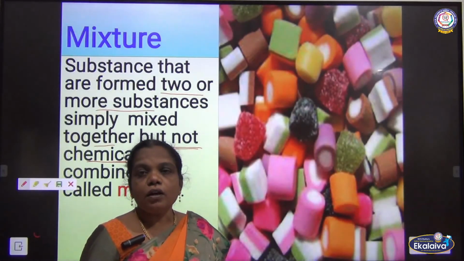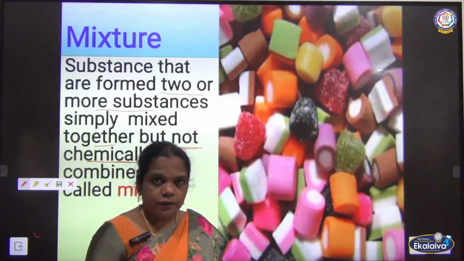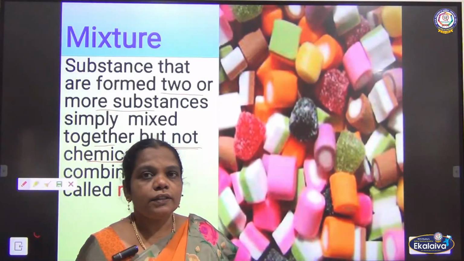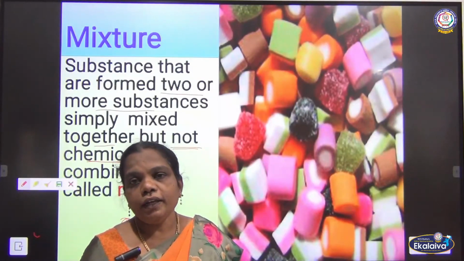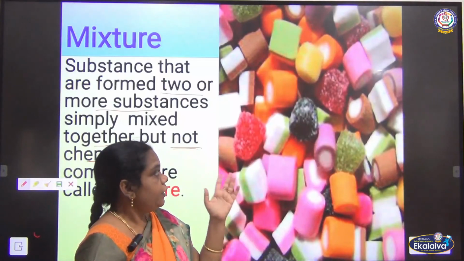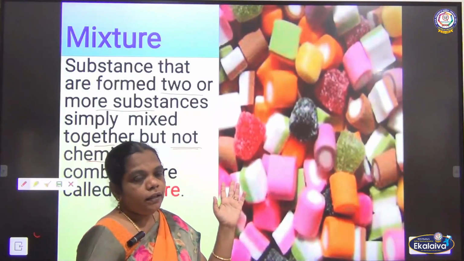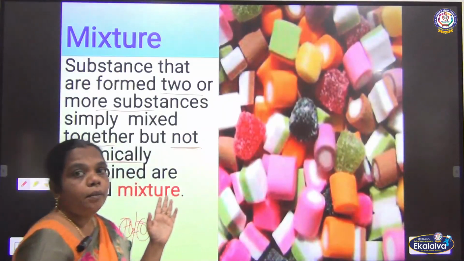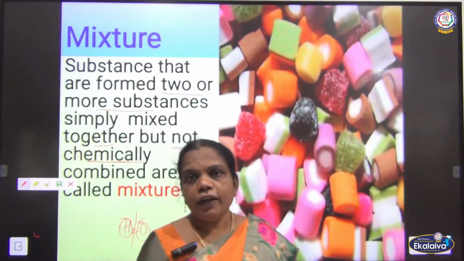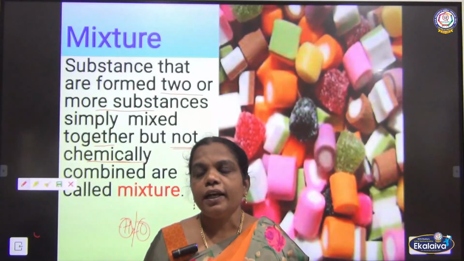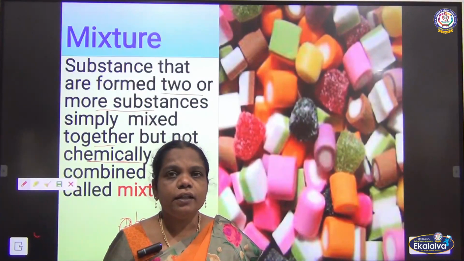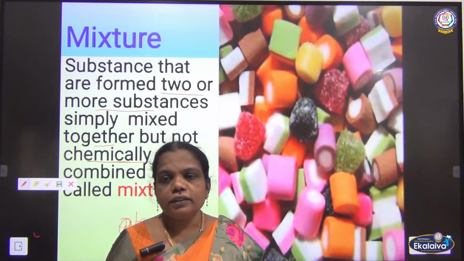Mixture. So these are all about chemical substances, and a chemical substance can be classified as a pure substance and a mixture. The pure substances are elements and compounds, and the mixture is the one not chemically combined. And the mixture is also classified as homogeneous mixture and heterogeneous mixture. So we will see the remaining parts in the next class. Thank you.